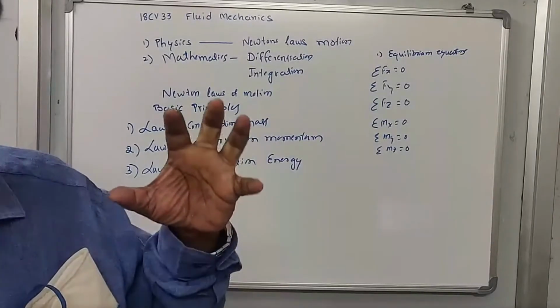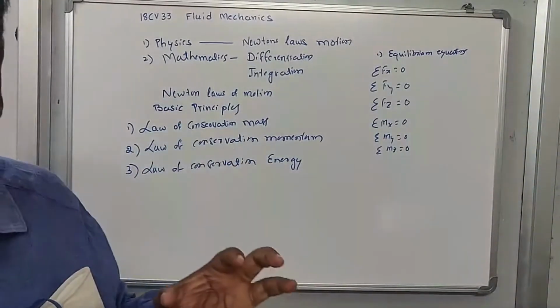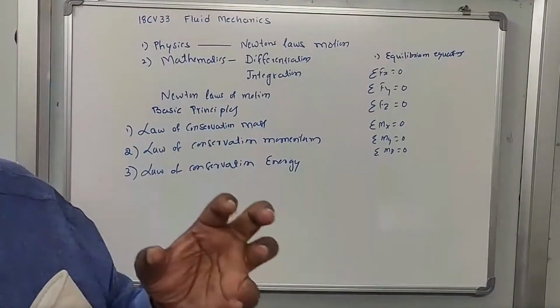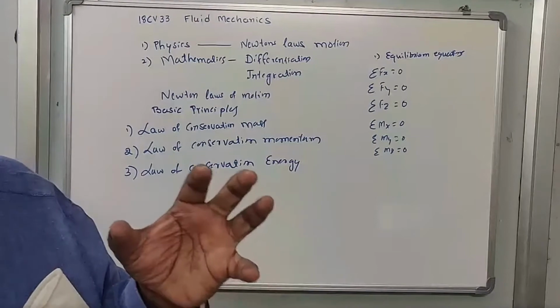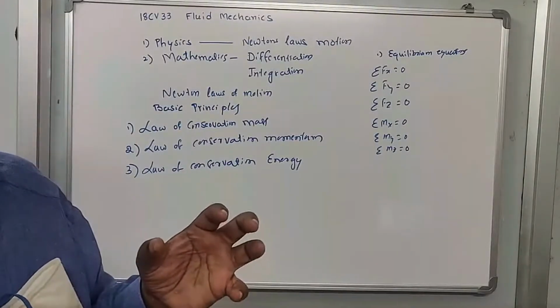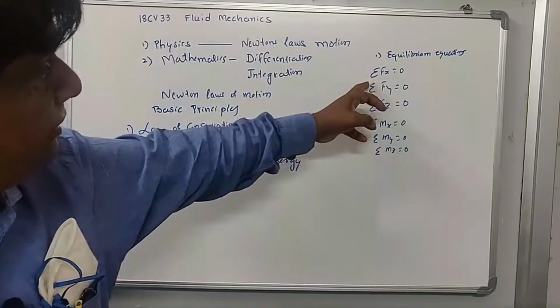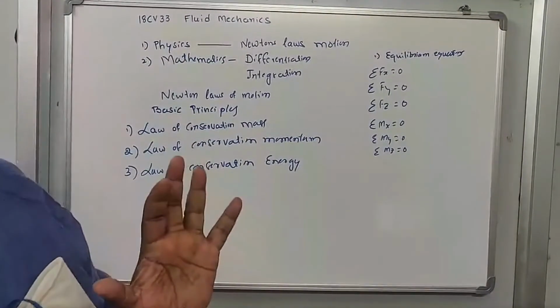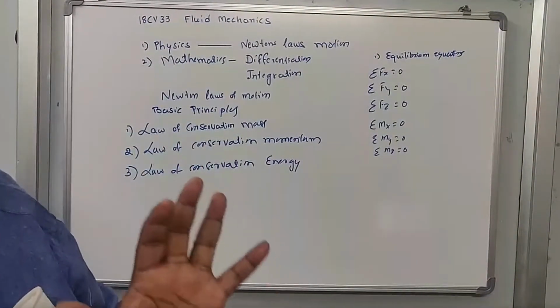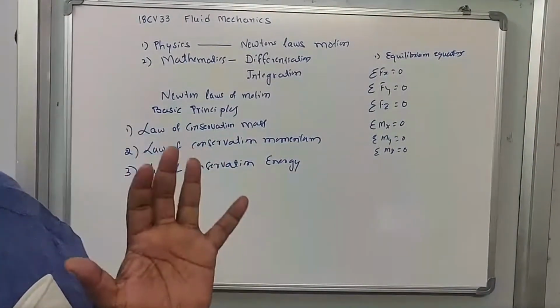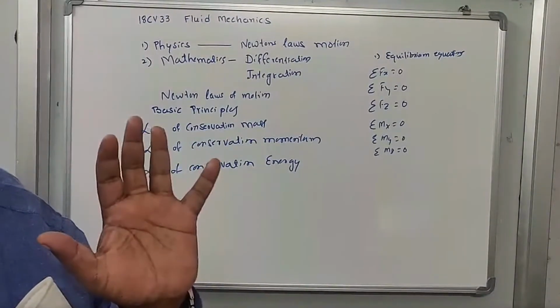If you are doing it for a solid, it is to know whether the solid is under equilibrium condition or not. If these equations are satisfied, then you will say that the solid is under equilibrium condition. If these equations are not satisfied, then we can say that the solid is not under equilibrium condition.